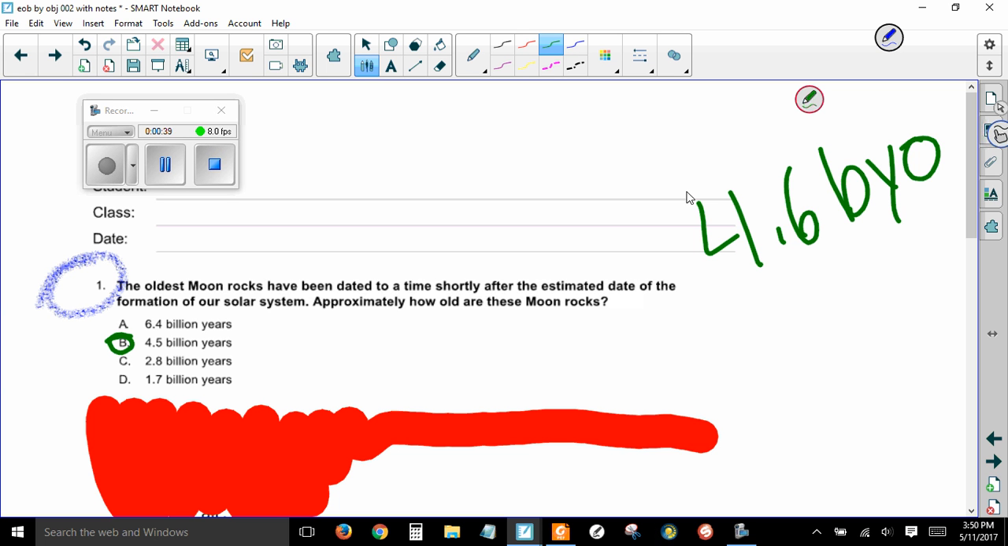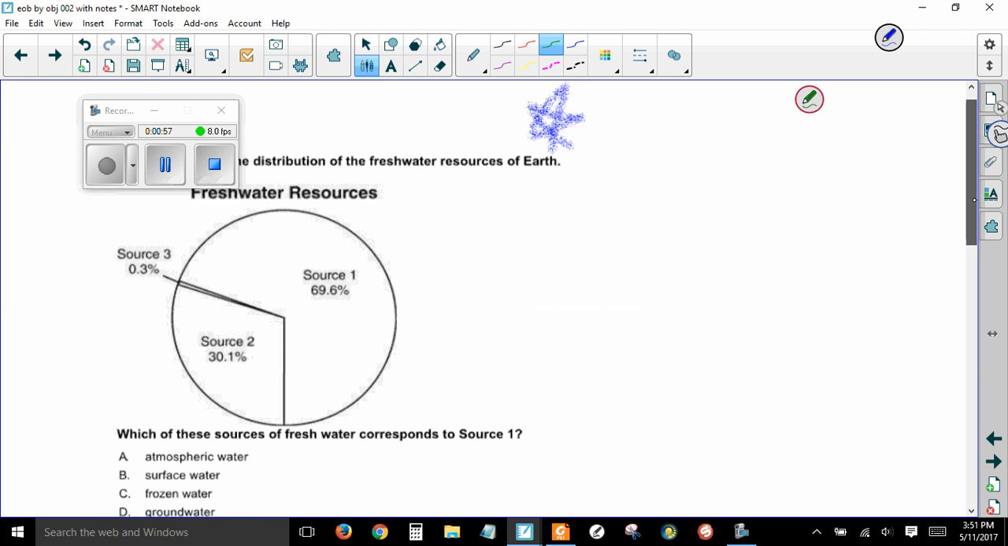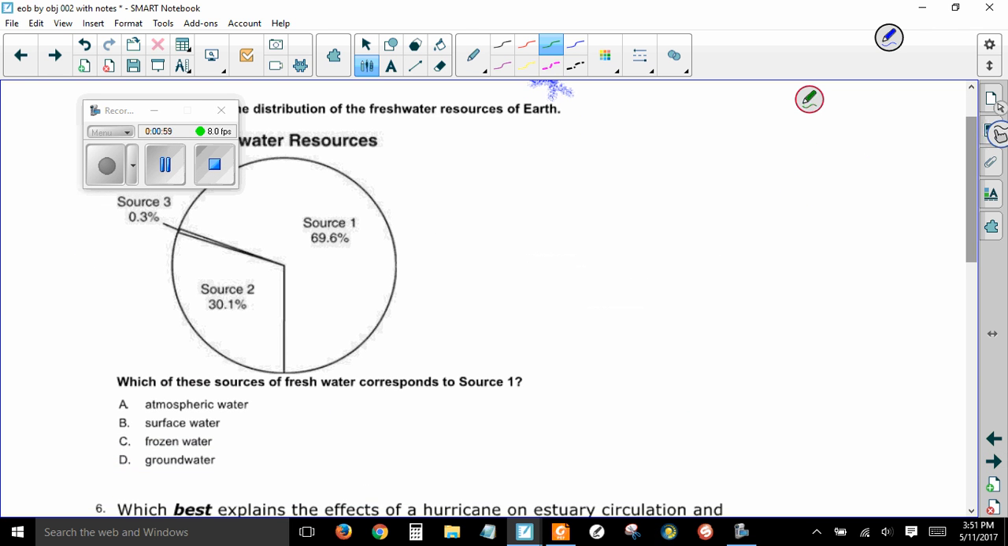A lot of questions on the EOG are not going to be fact-based questions where you can just remember a fact and answer it. This question from SchoolNet is a fact question. You just needed to know that fact. Okay. Next question that a lot of people missed.